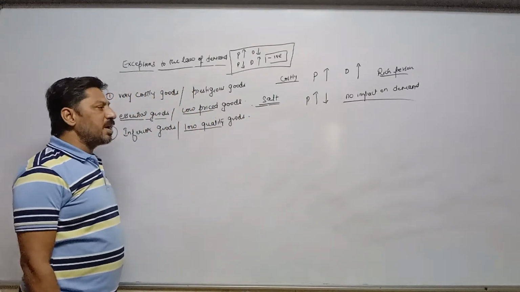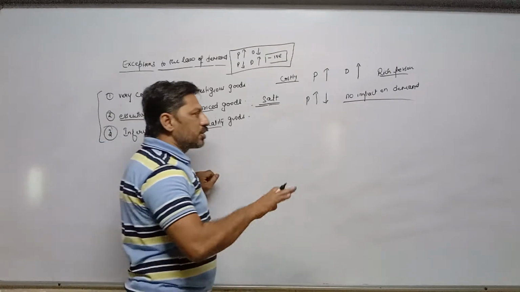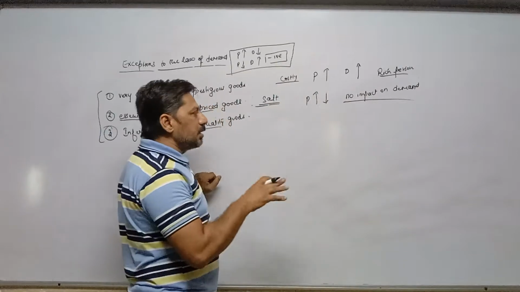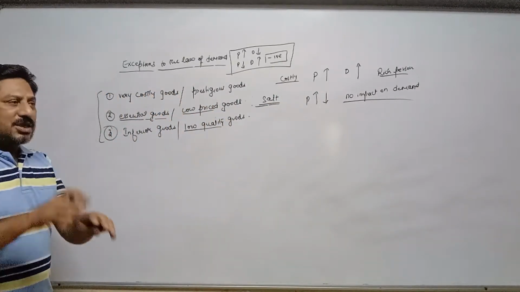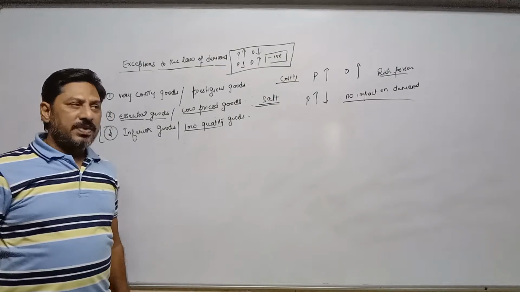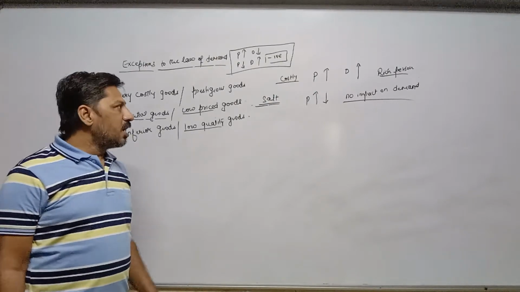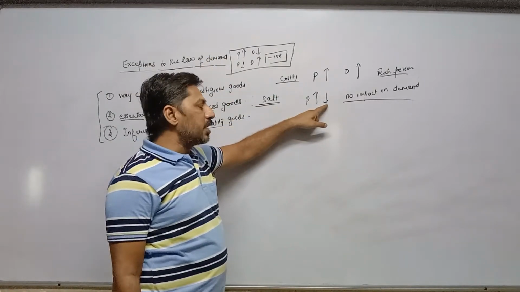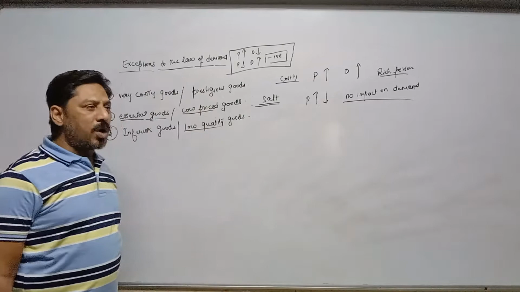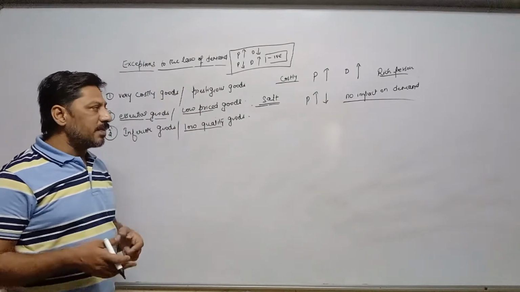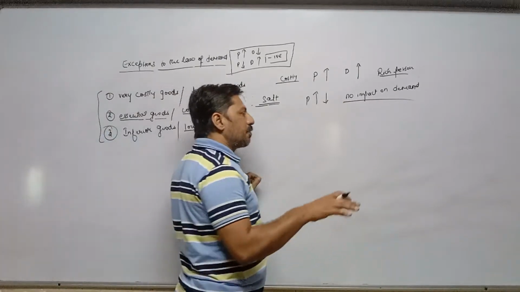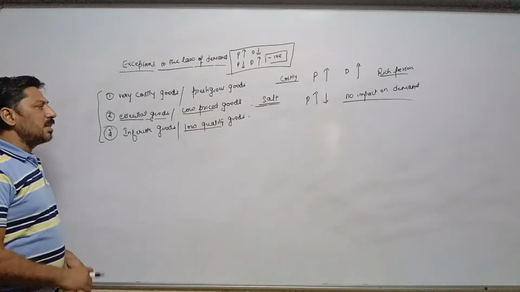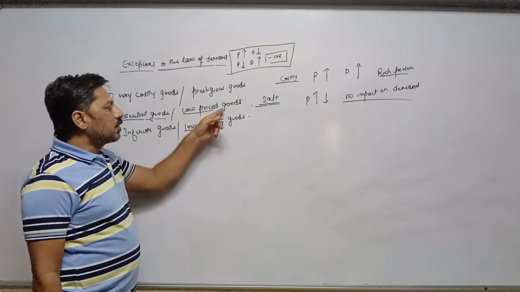Quantity of salt purchased by a particular consumer will not change. Whether price increases or decreases, the change in price has no effect, no impact on the demand. It means law of demand is not applicable, because whether price increases or decreases, consumer will purchase the same quantity which they are using for a particular month. They will purchase the same quantity. That's why law of demand is not applicable in case of low price goods.